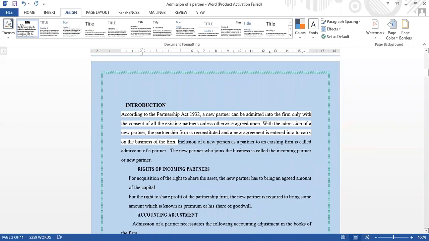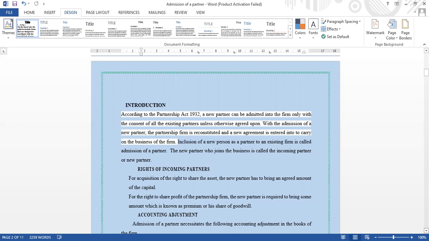According to the Partnership Act 1932, a new partner can be admitted into the firm only with the consent of all the existing partners unless otherwise agreed upon. With the admission of a new partner, the partnership firm is reconstituted and a new agreement is entered into to carry on the business of the firm.